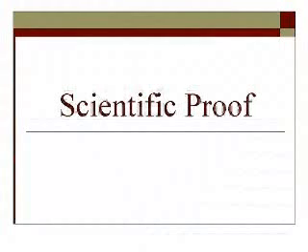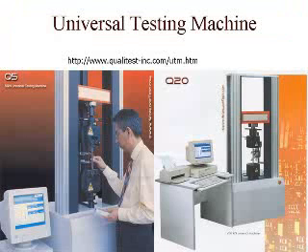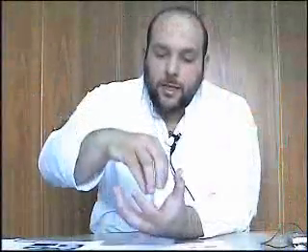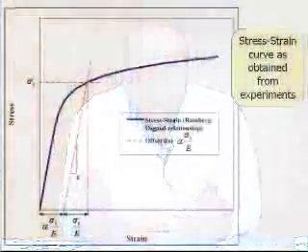There is a very famous technique called tensile testing, and in this technique, a universal testing machine is used. This machine has two jaws, and the material is placed between the two jaws, and a pulling action is applied to the specimen. So this universal testing machine applies a tensile force to a specimen, and the computer draws the force displacement curve. The computer gives you the curve we are looking for.